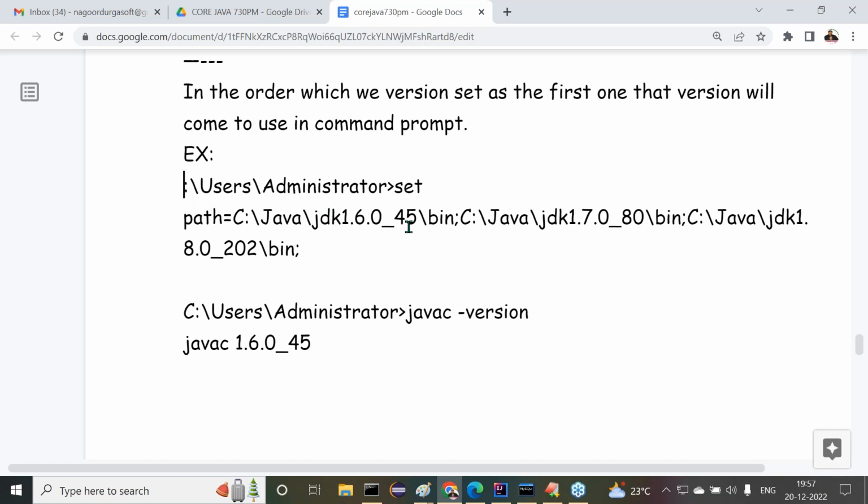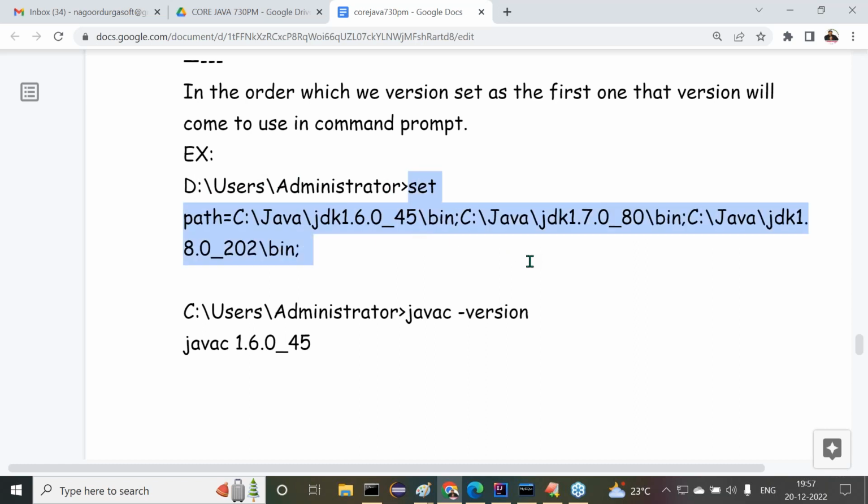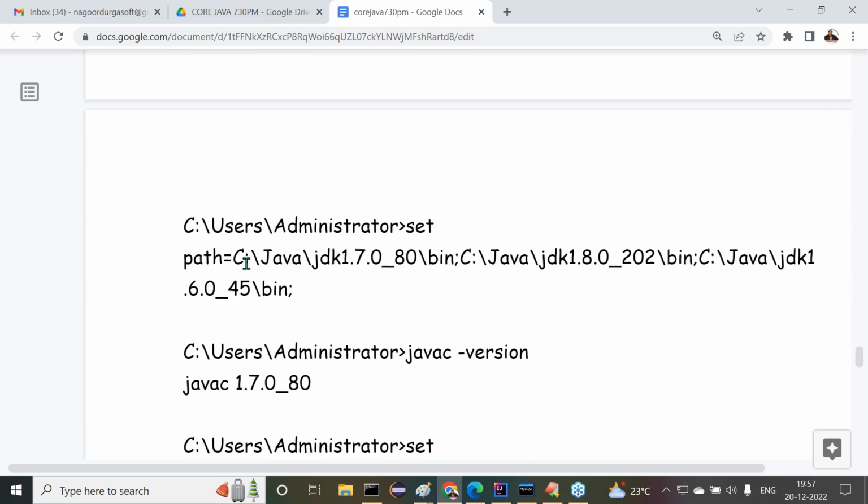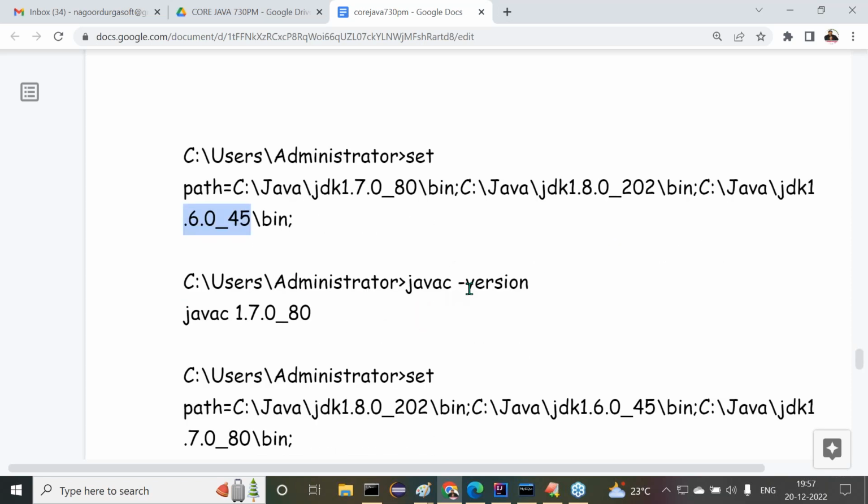Here, say the D drive, slash users, might be something else. set path like this, we provided. First one: set path equal to the 1.6 version, 1.7 version, and 1.8 version. But in the first position we have used the 1.6 version. Now javac -version gives 1.6. Next one: set path equal to, this time 1.7 first, then 1.8, then 1.6. Now if we use javac -version, 1.7 will come.